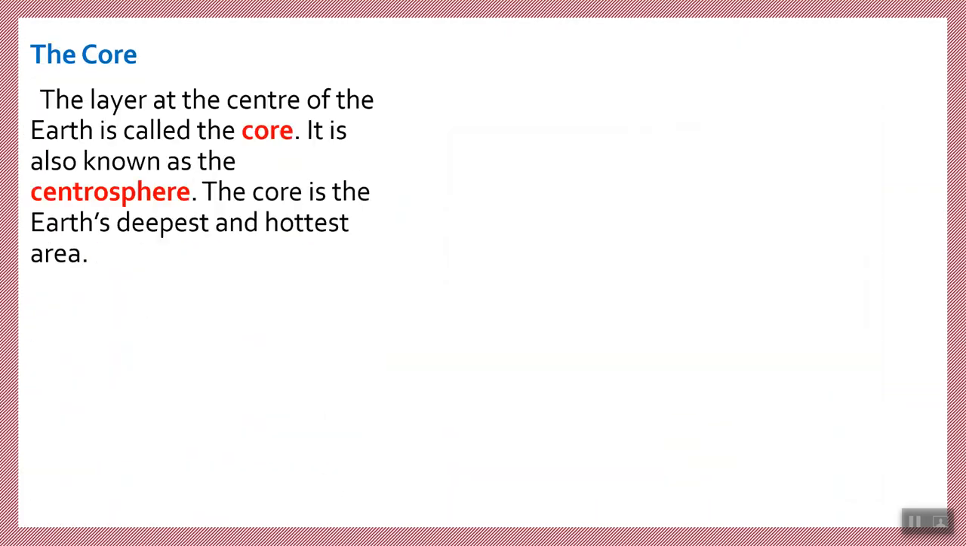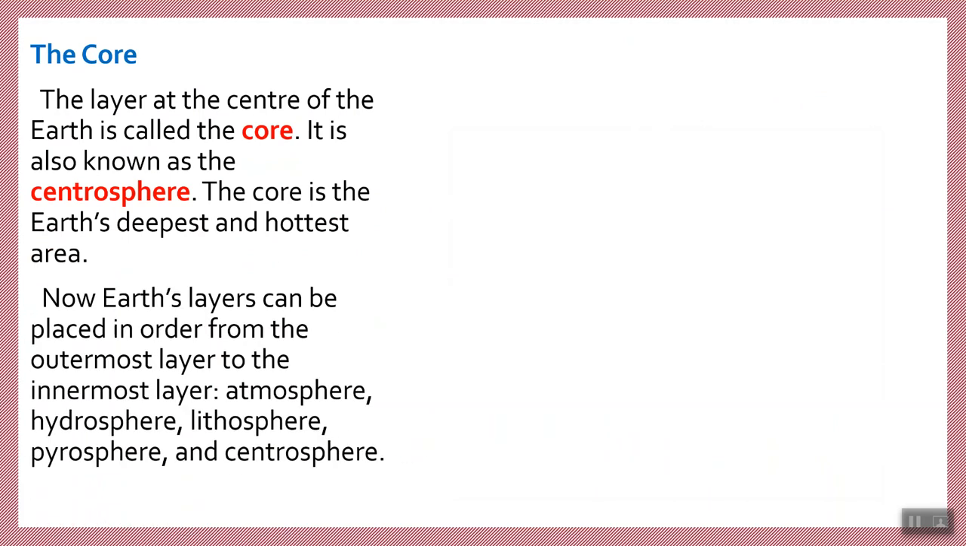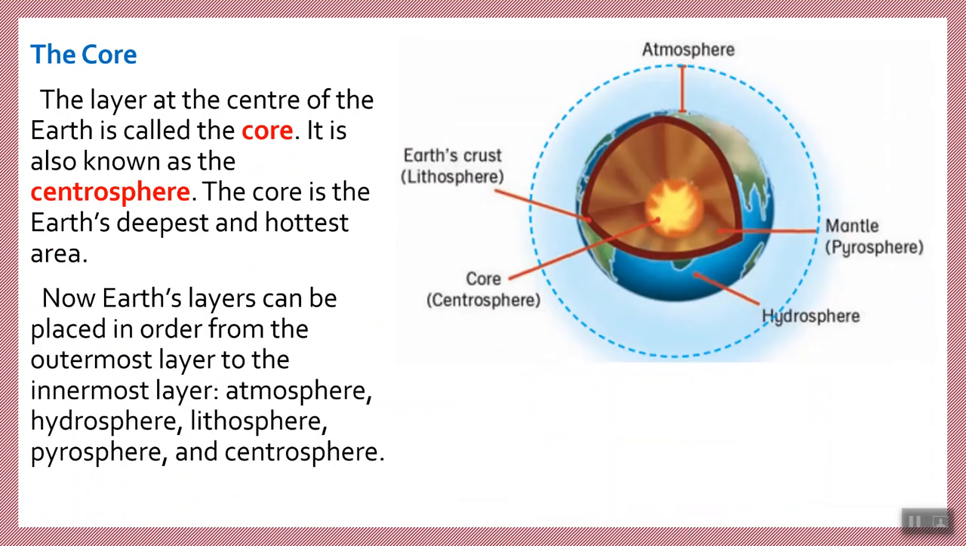Okay, so let's learn the last part, the center of the Earth. The center of the Earth, what is it called? It's called the core. Look at this, far inside the Earth, that's called the core. The layer at the center of the Earth is called the core. It's also known as the centrosphere. The core is the Earth's deepest and hottest area. So this one is the hottest area.